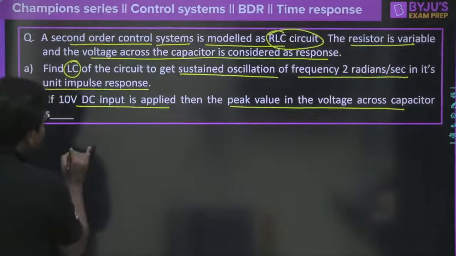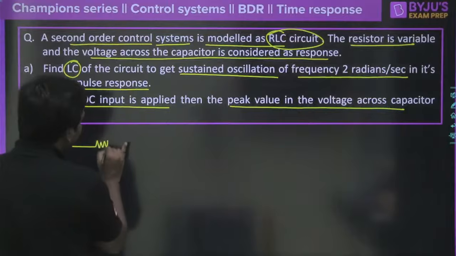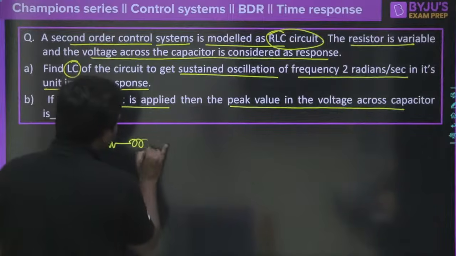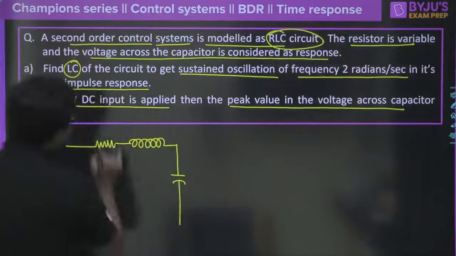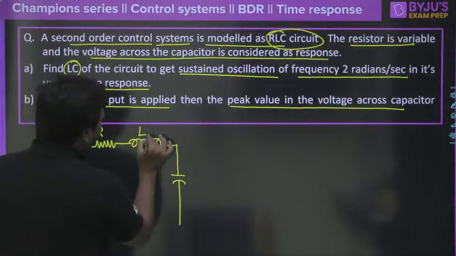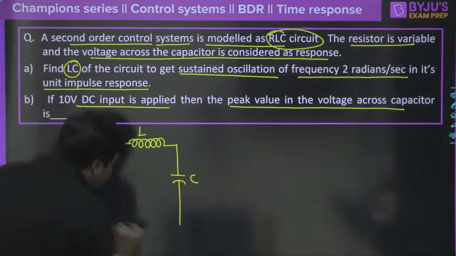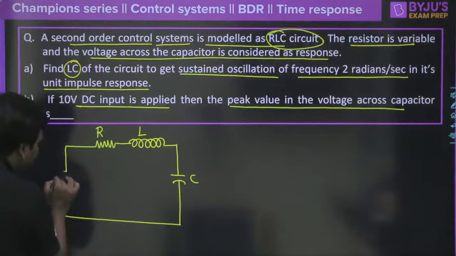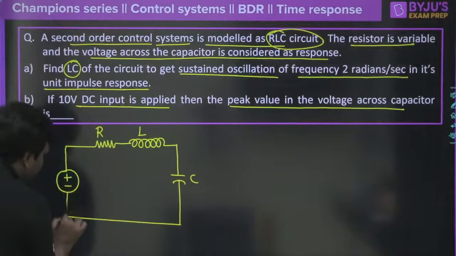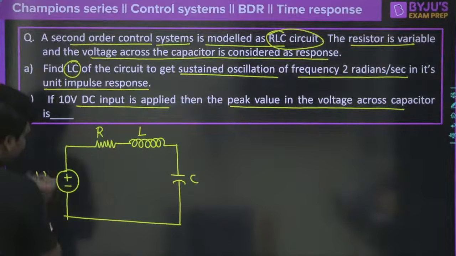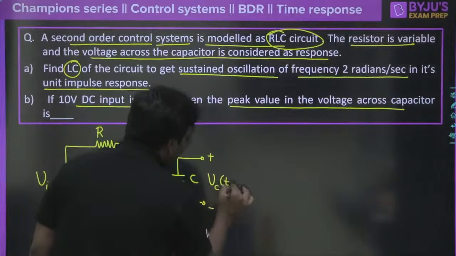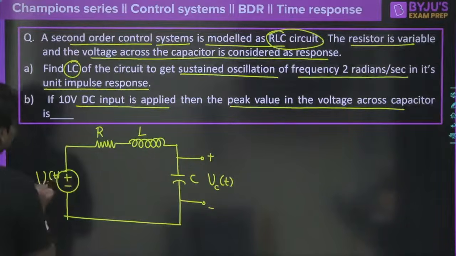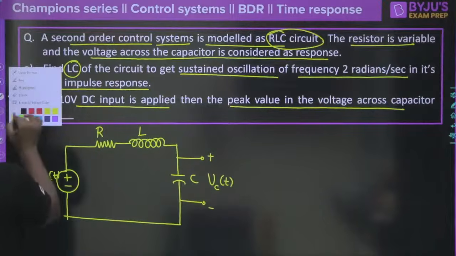First of all, for this kind of question, try to draw a circuit diagram. We have a resistor R, an inductor and a capacitor. Whatever voltage we apply is the supply voltage, let me call it VI of t, and the voltage across the capacitor is considered as the output voltage, VC of t. Now, can you tell me, if I go to the Laplace domain?